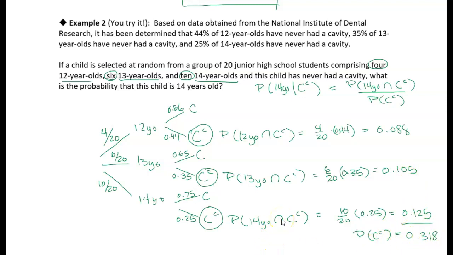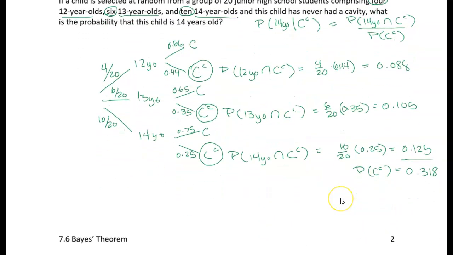All right, so we want to find the probability that the child is 14 years old, given that they have never had a cavity. So we chose a child, and it turns out they've never had a cavity. What's the probability that they're 14 years old? 14 years old given never had a cavity.